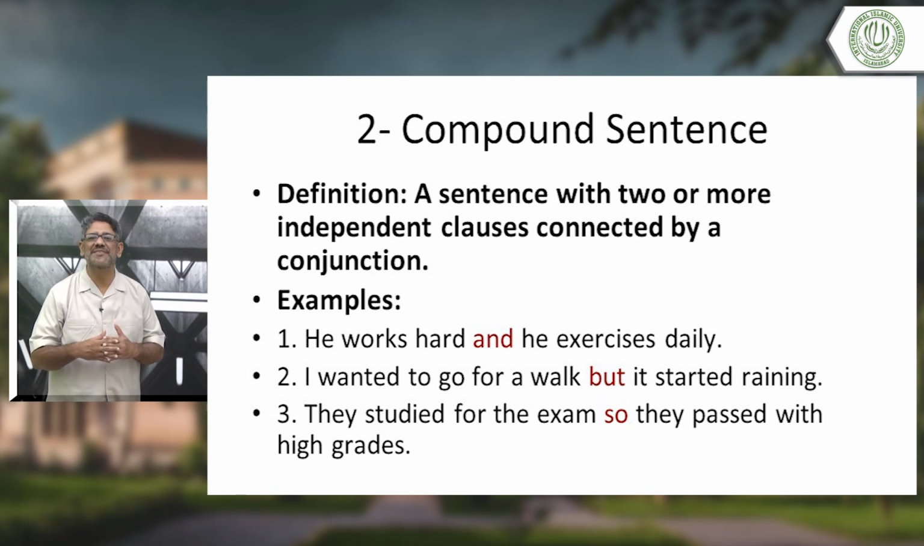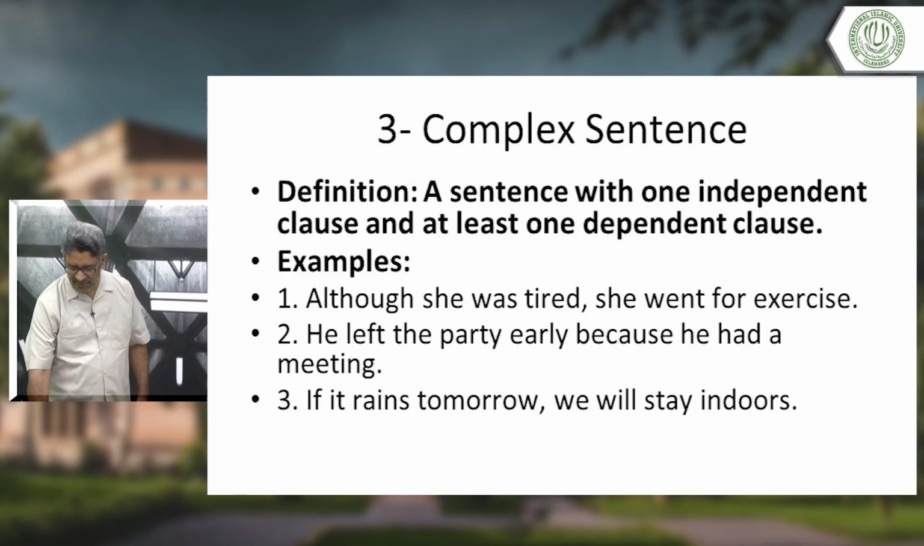Conjunctions combine two sentences. I wanted to go for a walk, but it started raining. I wanted to go for a walk, simple sentence. It started raining, simple sentence. How is it connected? It is connected with but. Conjunction. They studied for the exam, so they passed with high grades. They studied for the exam, again a simple sentence. They passed with high grades, simple sentence, and it is connected by what? It is connected by so. Not a difficult idea.